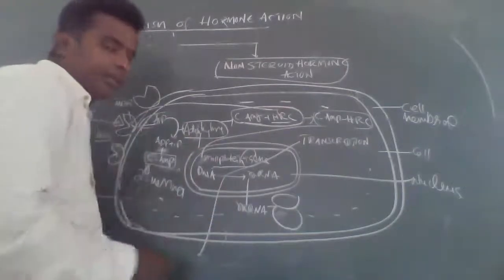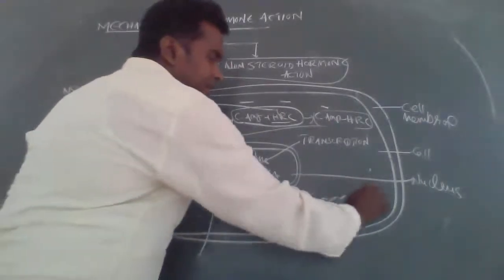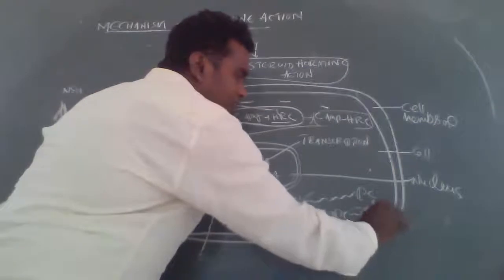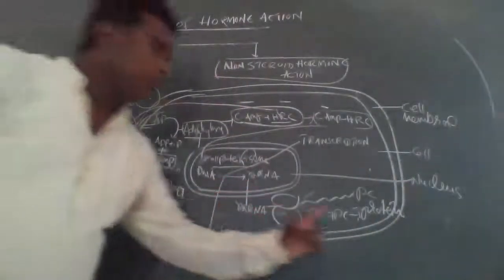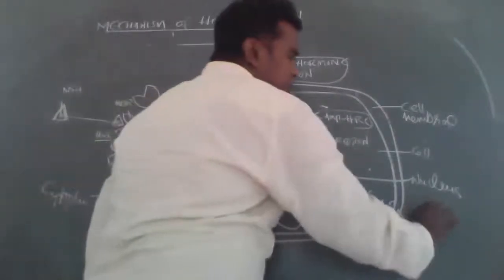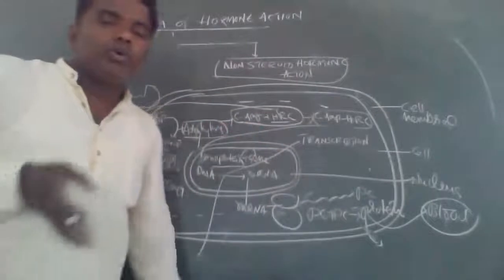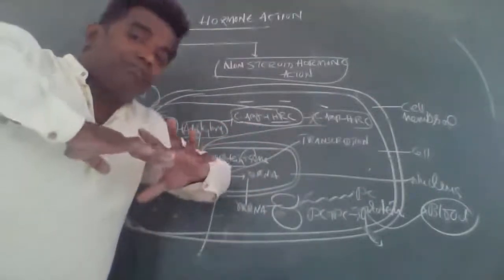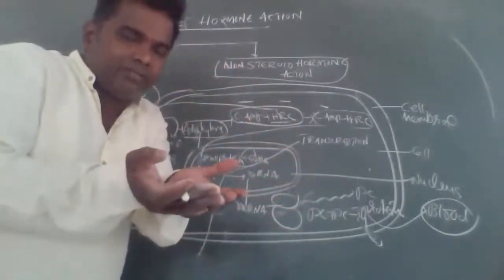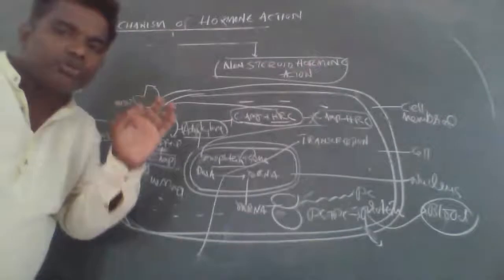When the mRNA is formed, it enters the cytoplasm. Using ribosomes, mRNA and tRNA, where mRNA carries the coding and tRNA does the decoding, a polypeptide chain is formed. A group of polypeptide chains forms a protein. These proteins diffuse into the blood.